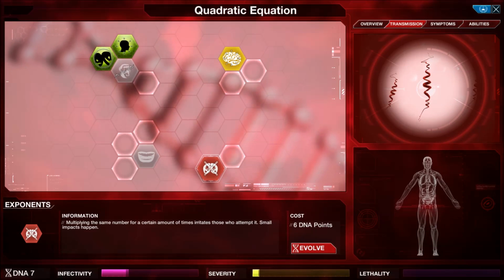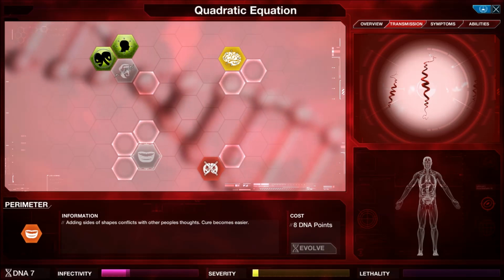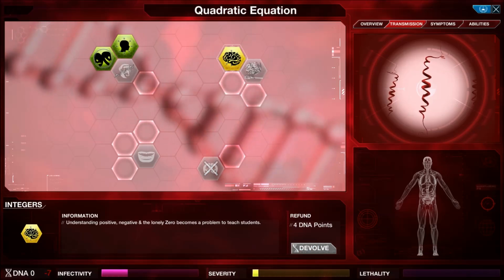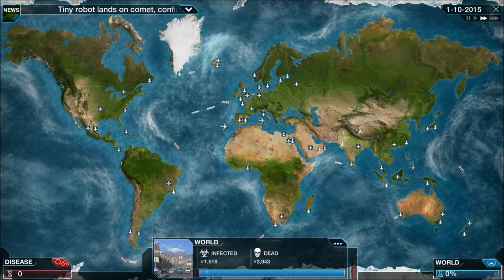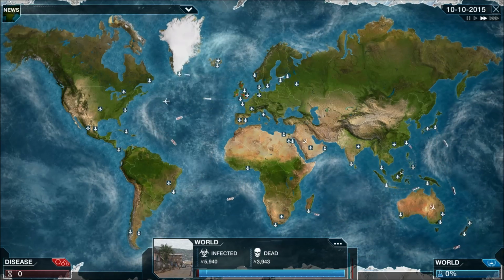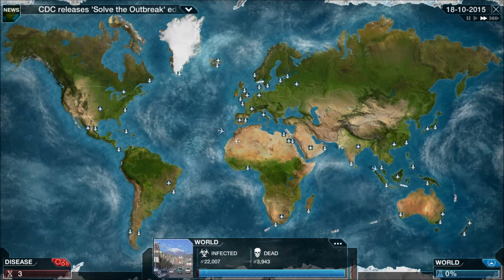And we have exponents now. Increase the severity. Let's not go for that yet. Perimeter. Right, I'm going to add integers to the list. Come on, spread my pretty, spread. It is not spreading fast at all. Shame.